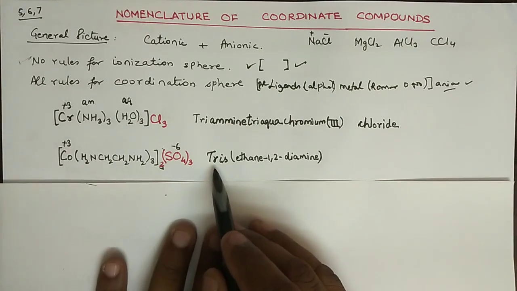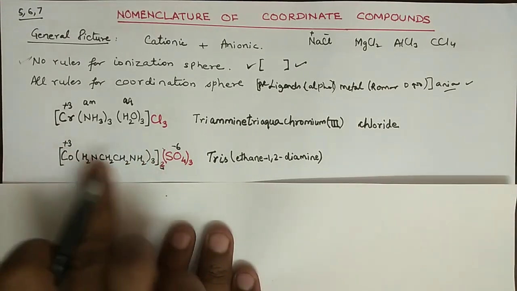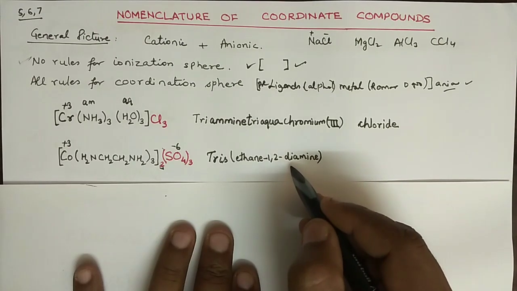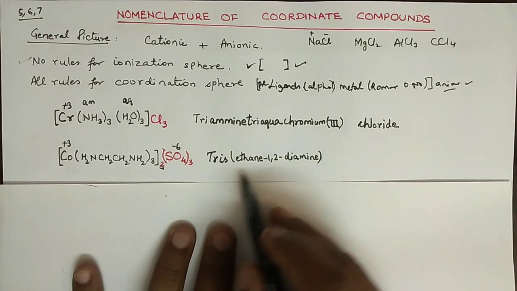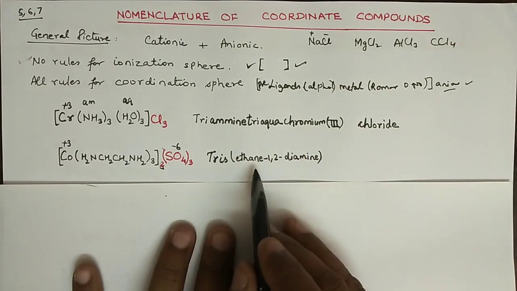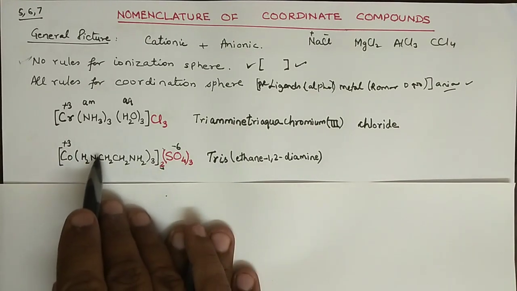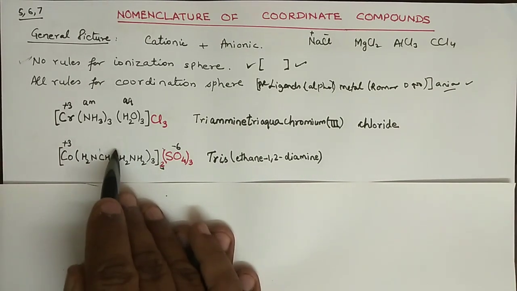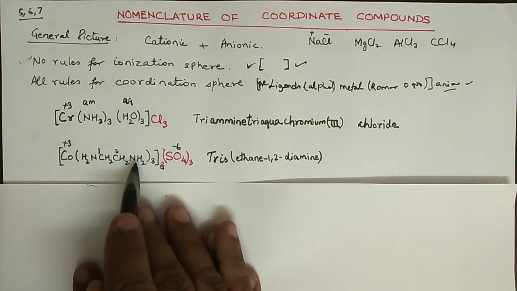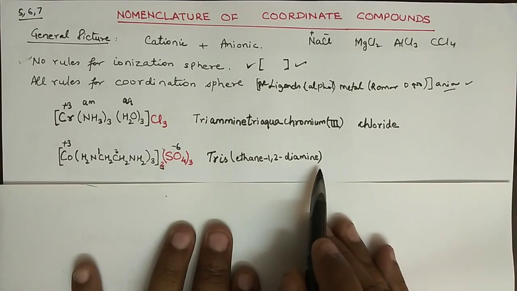Tris will be used when the ligand's name already contains the prefix di, tri, tetra. So this is tris, and you can write down here ethylene diamine, but since we are writing the IUPAC name, we have also written this as ethane-1,2. First carbon contains amine, second carbon contains amine, so we have written ethane-1,2-diamine.